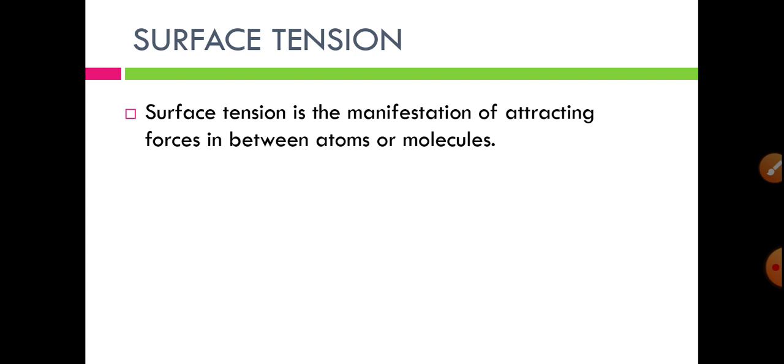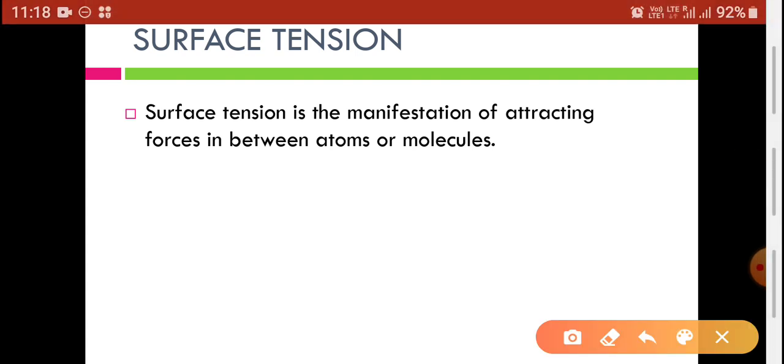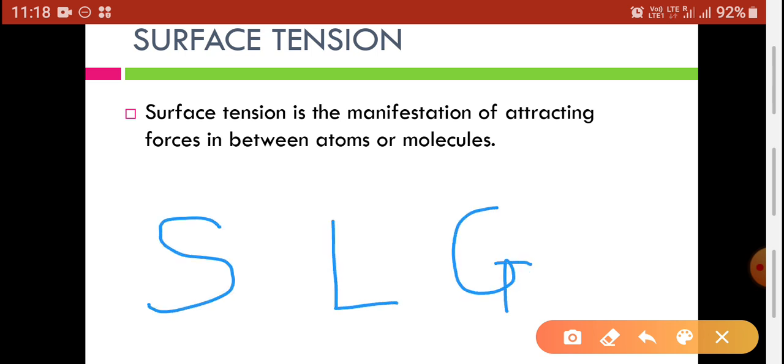As we have known, there are three states of substances. We have already seen these three states of substances: solid, liquid and gases.